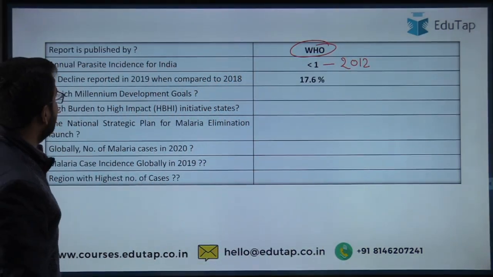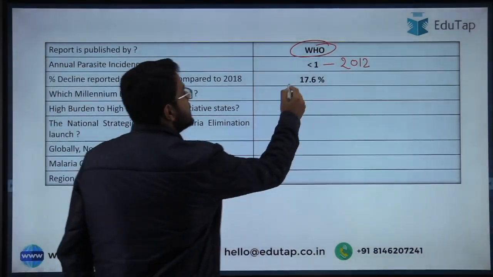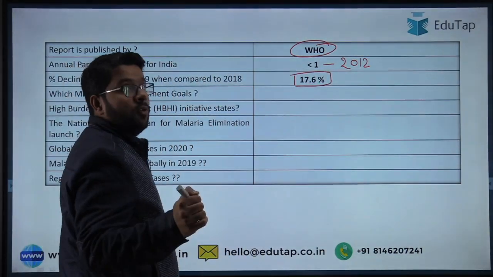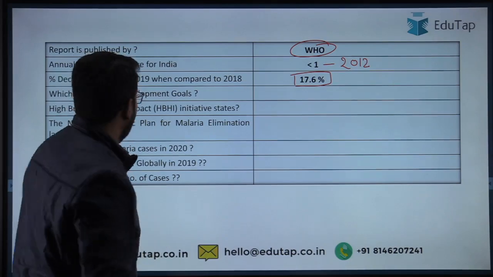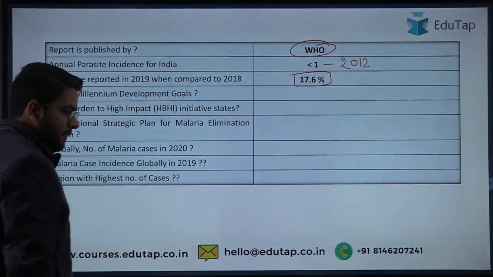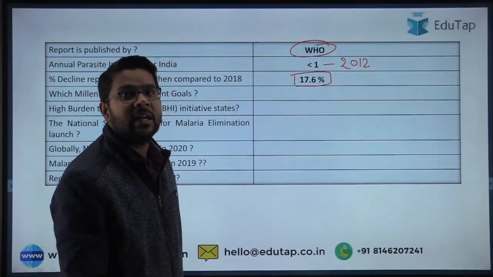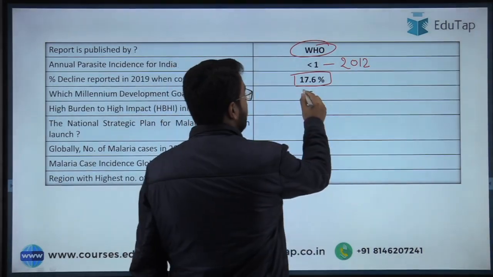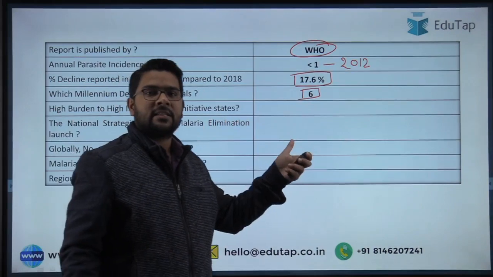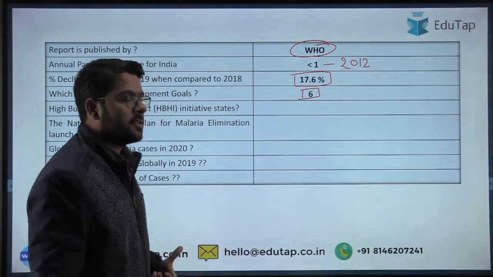Then the percentage decline reported in 2019 when compared to 2018 is 17.6. We have already covered this point when we discussed the report in terms of Indian scenario. Then which Millennium Development Goal is achieved by India? We have just discussed this. I hope you remember. The answer is 6. And I already told you about that. What do you mean by this Millennium Development Goal number 6? That is combating against HIV as well as malaria and other diseases.